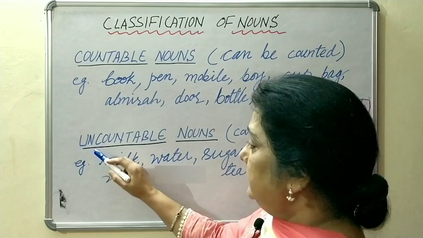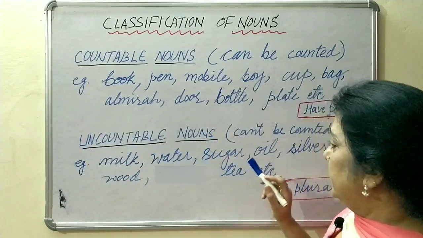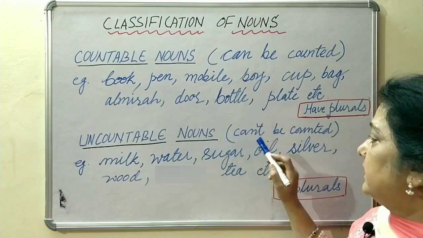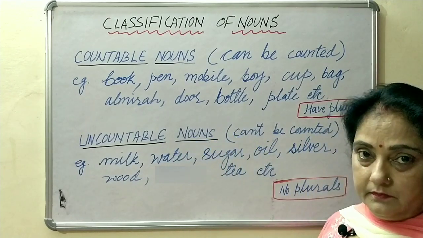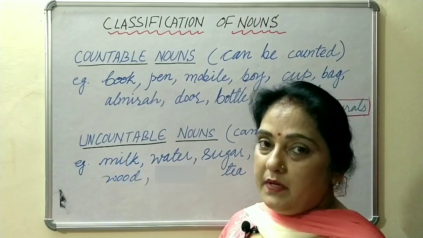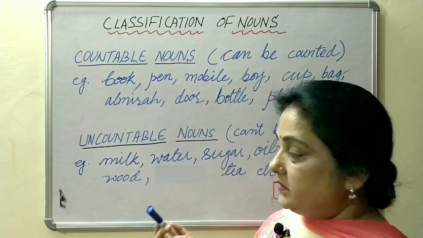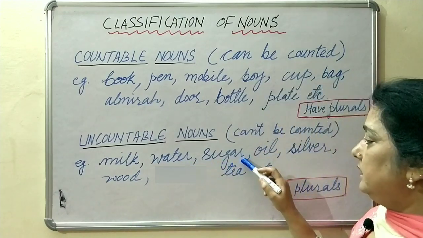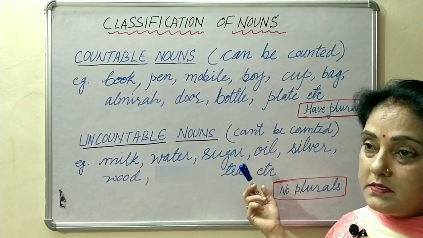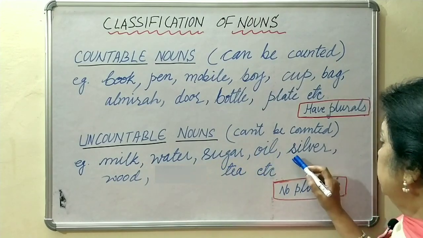Now, the second kind is uncountable nouns. Uncountable means can't be counted. For example, milk, we cannot count the milk. Water can't be counted. Similarly, sugar granules cannot be counted. Oil cannot be counted.